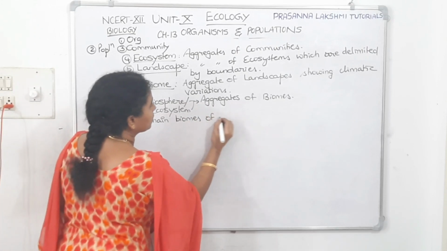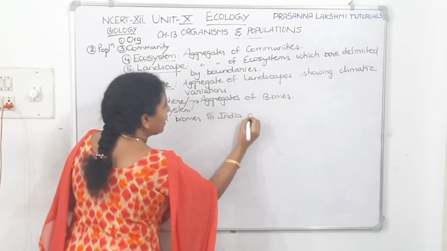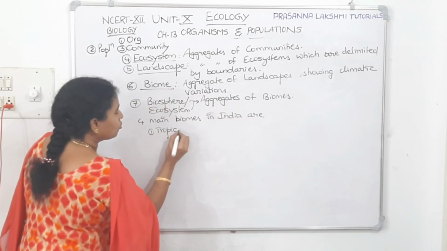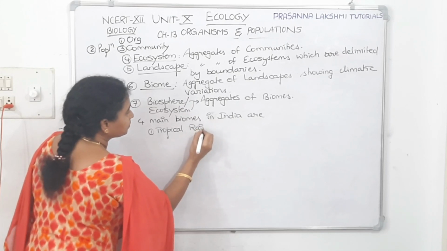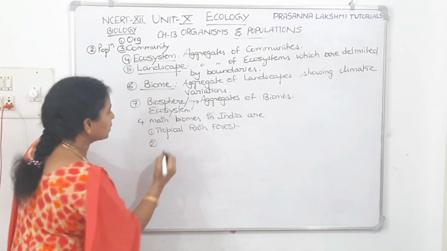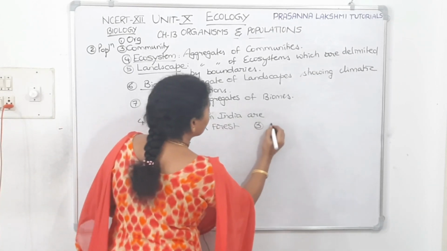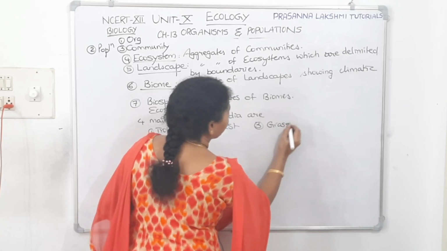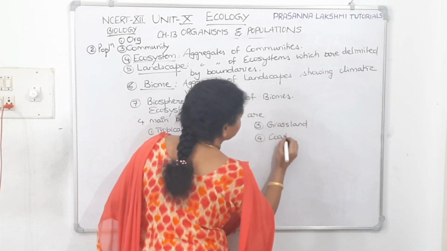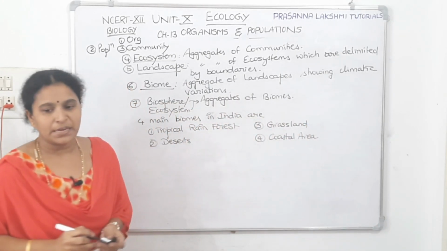The 4 main biomes in India are: one is tropical rainforest, the second is deserts, the third is grassland, and the fourth is coastal area.